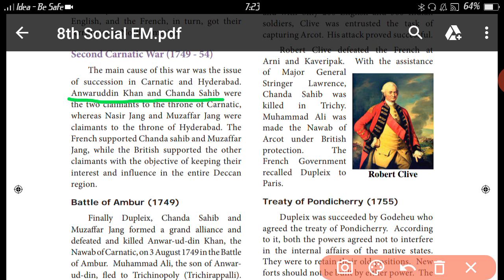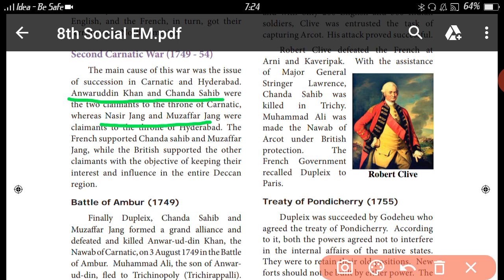So in Hyderabad, Nazir Jung and Muzaffar Jung are the rivals for the throne of Hyderabad. In Carnatic, the war was between Anwaruddin Khan and Chanda Sahib. In Hyderabad, it was Nazir Jung and Muzaffar Jung. Okay.